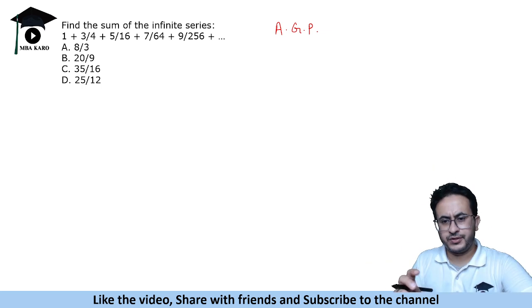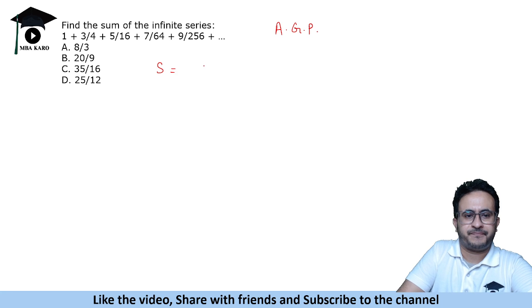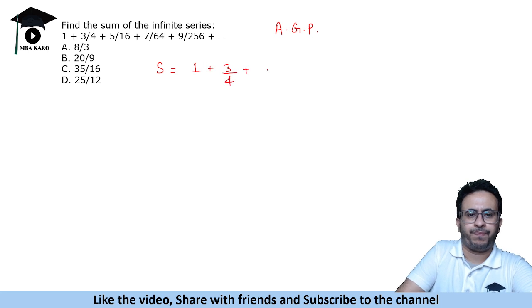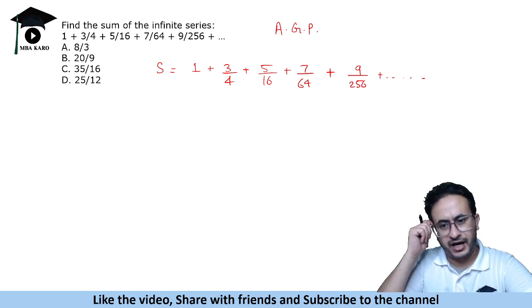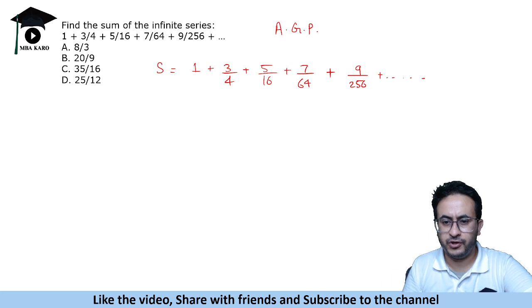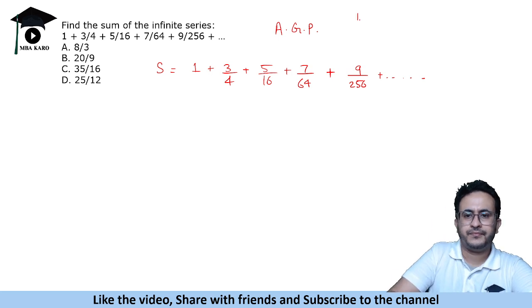Now how do we solve this question? Let us say the sum is 1 plus 3 by 4 plus 5 by 16 plus 7 by 64 plus 9 by 256 and so on. Now why is this series called AGP? Because half of the term is following an arithmetic progression. Like if you see 1, 3, 5, 7, 9, these are in AP.